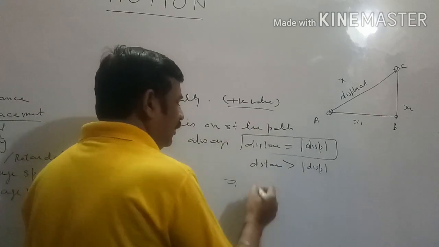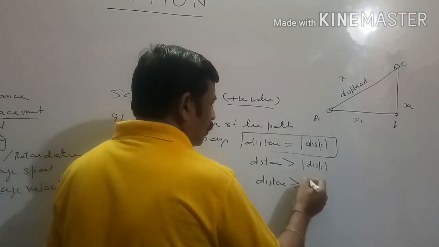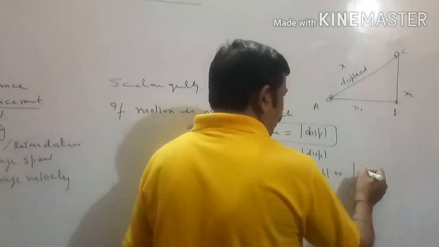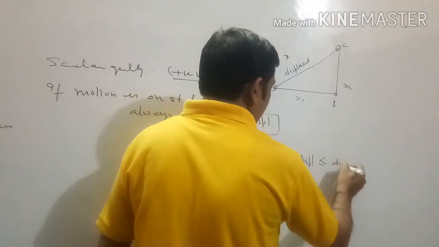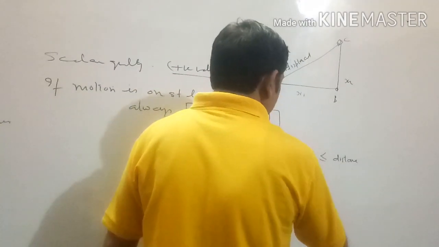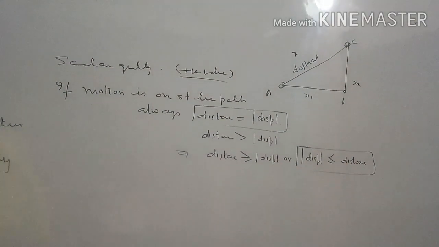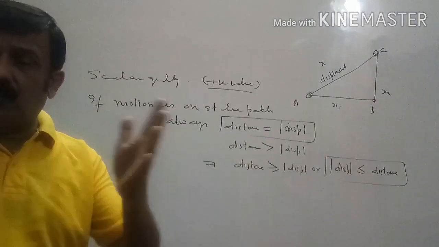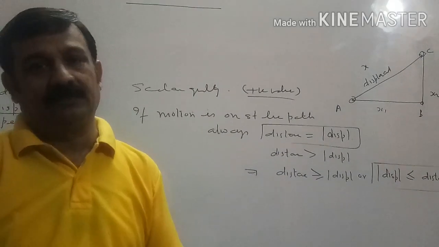So if we combine them, we write distance will be more than or equal to mod of displacement, or mod of displacement will be less than or equal to distance. Never displacement exceeds distance. Always displacement will be either equal to distance or less than distance. There is no possibility that displacement will be more than distance. Make it clear.